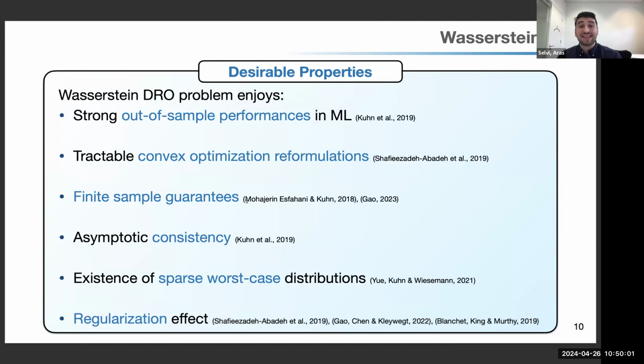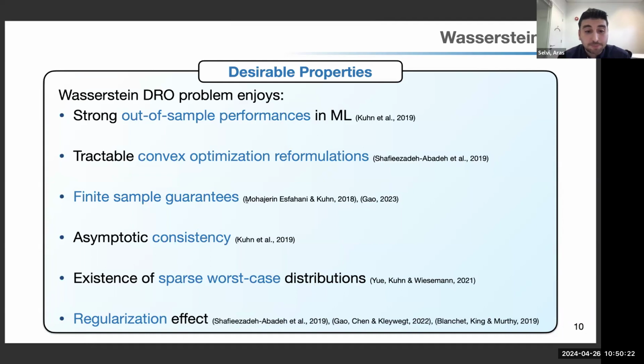But we can estimate it in a way that with very high confidence, we overestimate the true risk. And we are still asymptotically consistent. So similarly to the empirical problem, we are asymptotically consistent, but with high confidence, we overestimate the true risk.